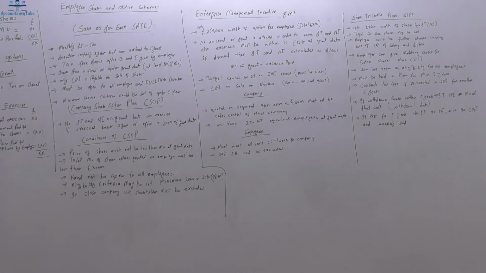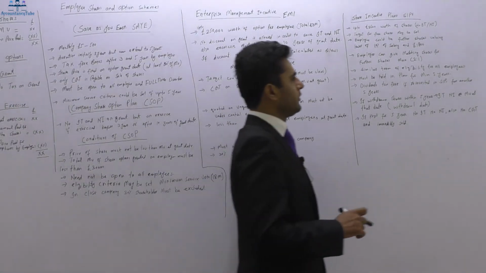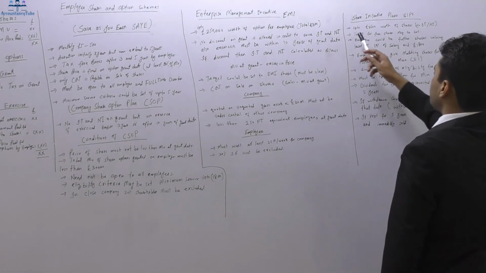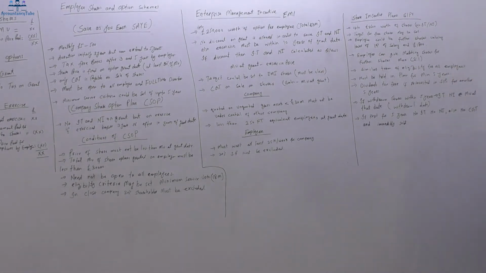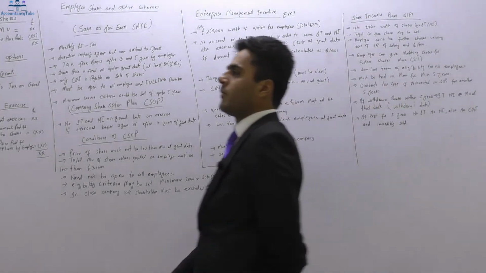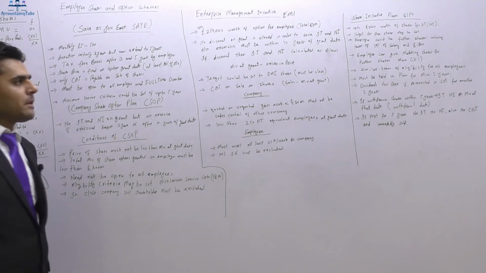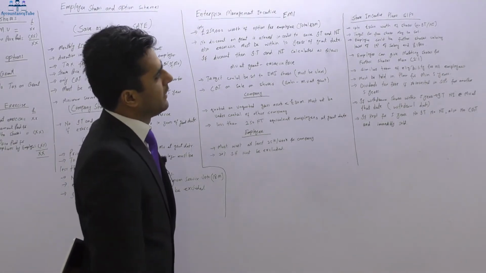Now up to £3,600 worth of free shares are given, which means that there won't be any income tax and national insurance contribution. So that's what it says, up to £3,600 worth of shares with no income tax and national insurance contribution. A target may be set for the free shares. Of course, if you're giving free shares, you want to see them perform, right? So of course you will set some target as well. So target may be set for free shares.